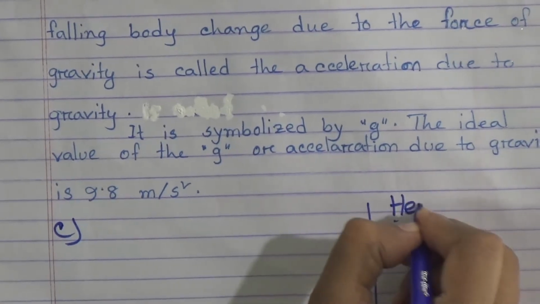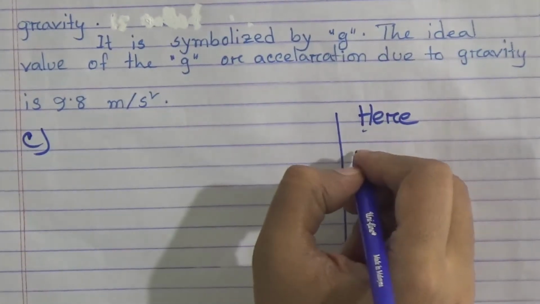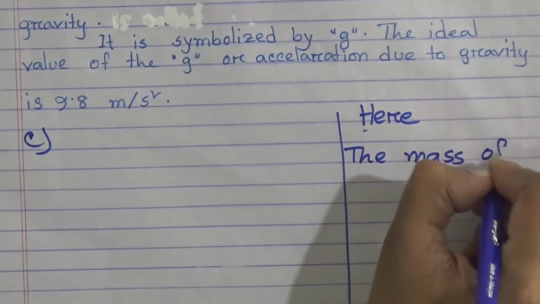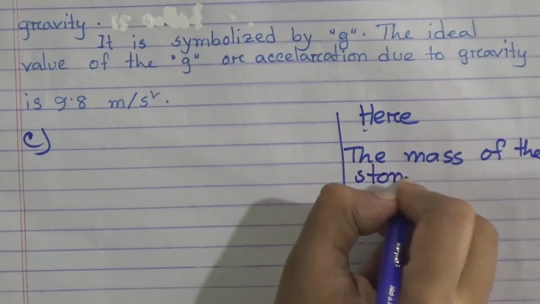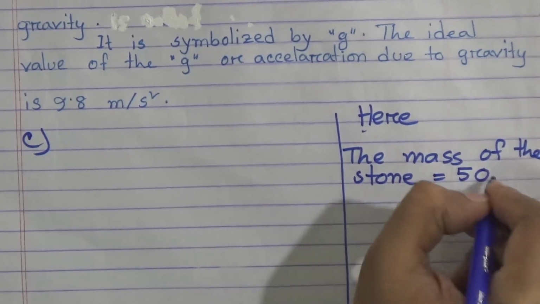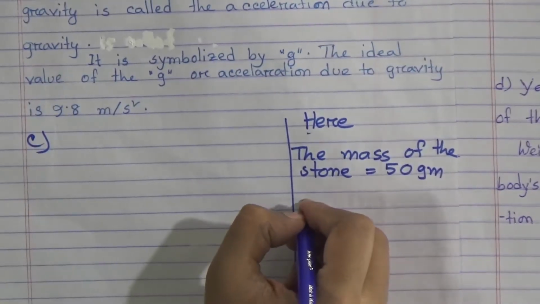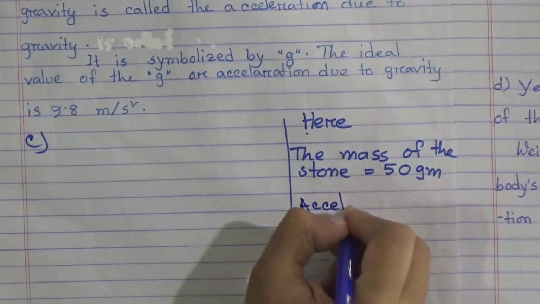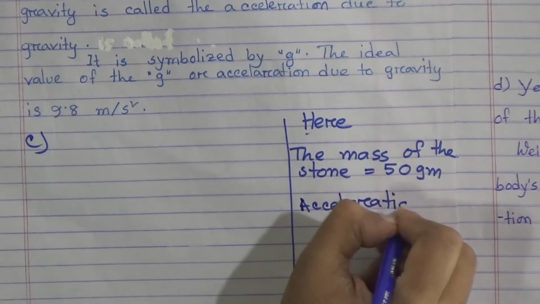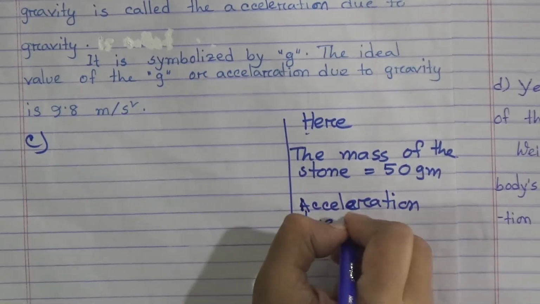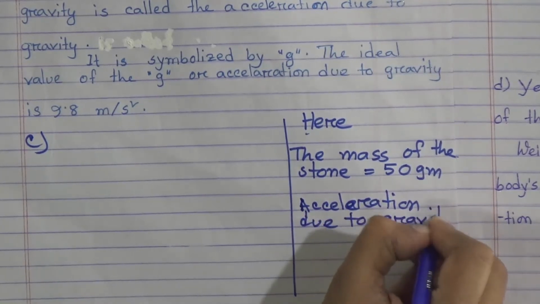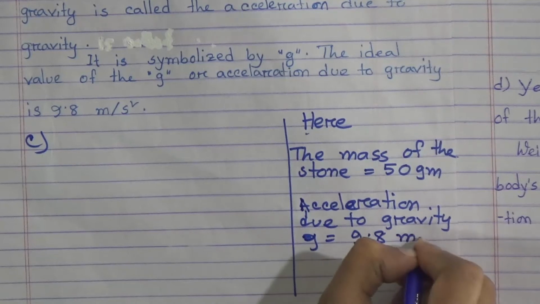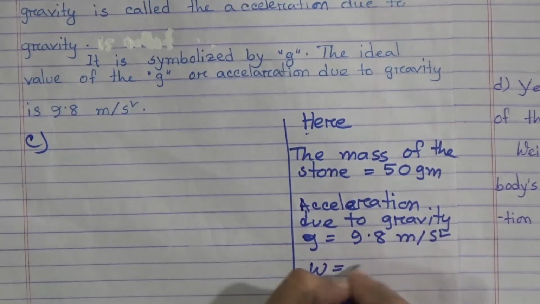Here they give the mass of the stone equal to 50 gram, and we know acceleration due to gravity, small g, is equal to 9.8 meter per second square, and we have to find out the weight.